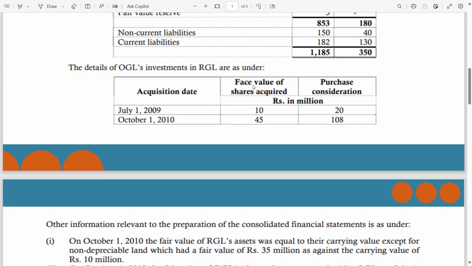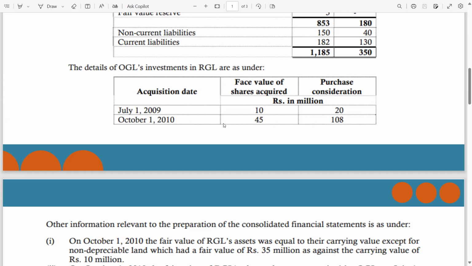Now guys, fair value of shares acquired. If you can see, no shareholding percentage is given by the examiner. The examiner only gives you the face value of shares acquired: 10 million in case of the first acquisition and 45 million in case of the second acquisition.